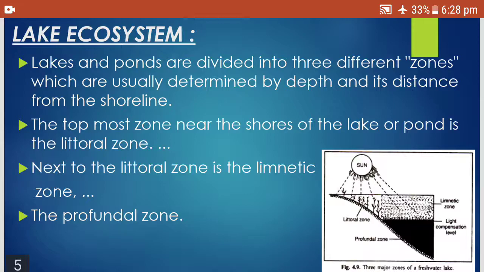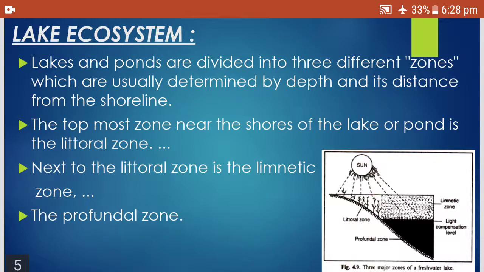Now we will see how the lake ecosystem is differentiated into different zones. As I already told you, the ocean or marine ecosystem is divided basically into 2 zones, photic and aphotic. Photic zone means where sunlight is received and can penetrate, and aphotic zone means where the sunlight does not reach. No photosynthesis activity will be there.